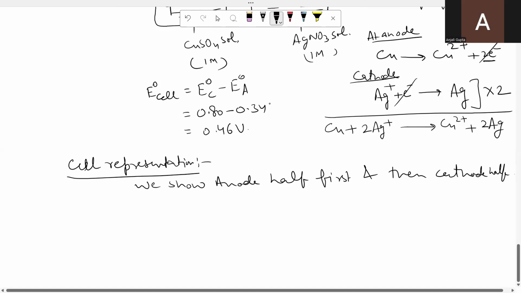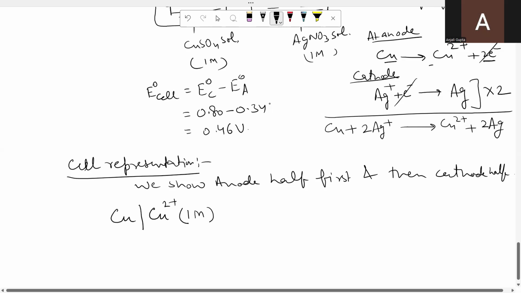How we show this? अब यहाँ पर आप देखिए एनोड हाफ में क्या हो रहा है? कॉपर इज कन्वर्टेड इनटू कॉपर आयंस. सो फर्स्ट ऑफ ऑल you will show copper, then you will put a slash. Slash means interface. Copper solid है, copper ions aqueous है. Copper slash copper ion along with the concentration. जो भी concentration given है, अब यहाँ पर हमारे पास 1 मोलर concentration है तो हम 1 मोलर.